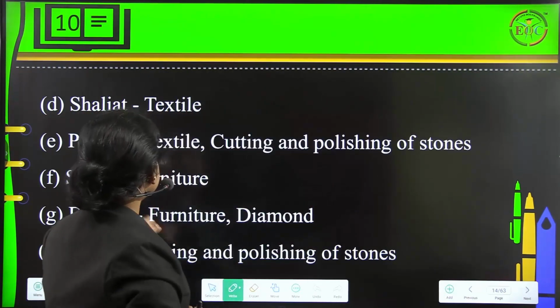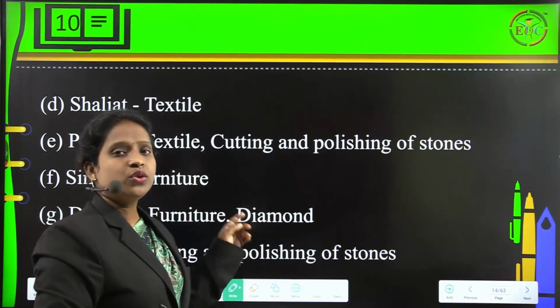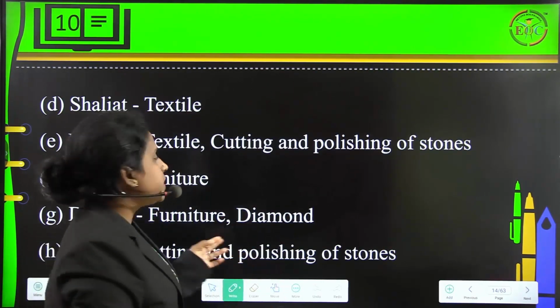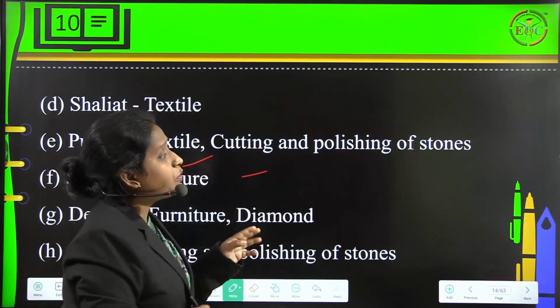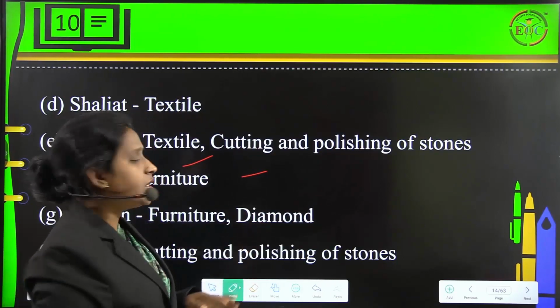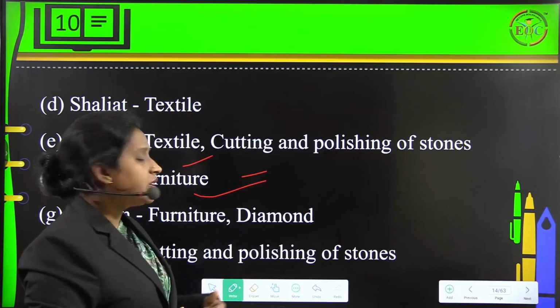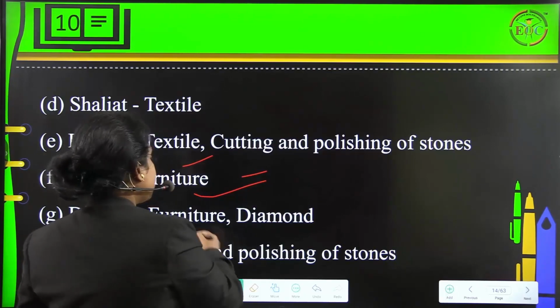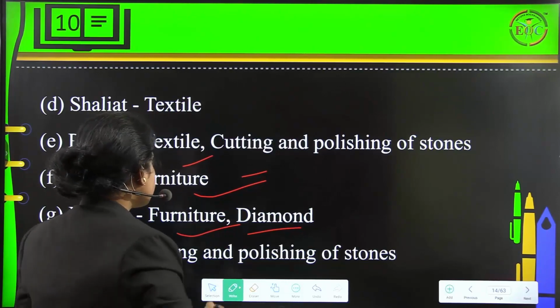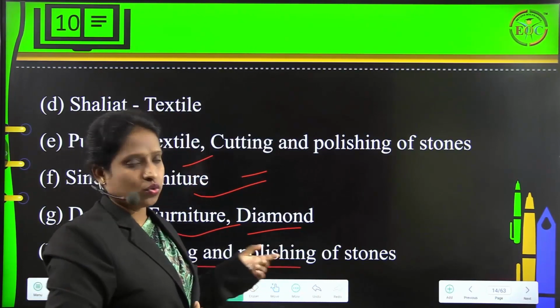Then Shalit also dealt with textile. Then Pulikat dealt with textile, and cutting and polishing of stones. Then Sindh dealt with furniture. Then Deccan dealt with furniture and diamond. Then Calicut, it's about cutting and polishing of stones.